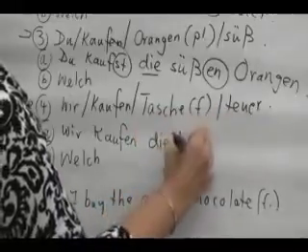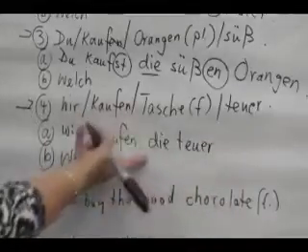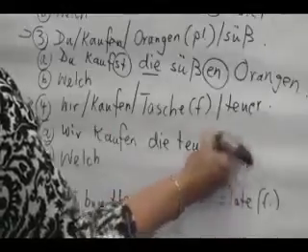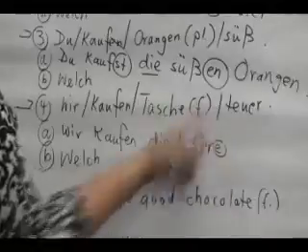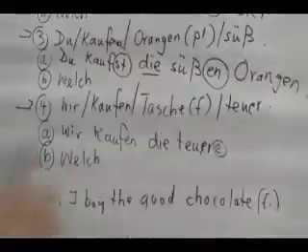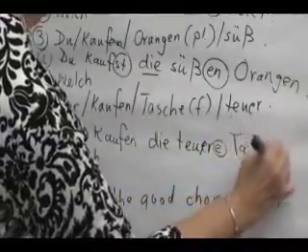And then the adjective is teuer. And we learned the d word adds an adjective ending of e. So, die teure Tasche. And here we drop out the e to make it easier to pronounce. So, wir kaufen die teure Tasche.